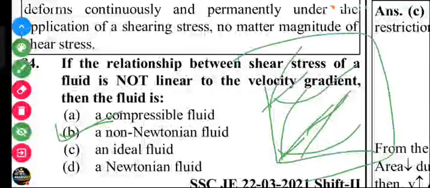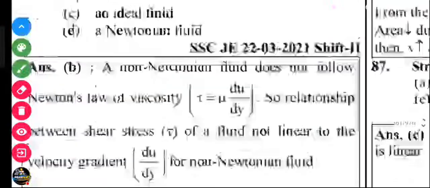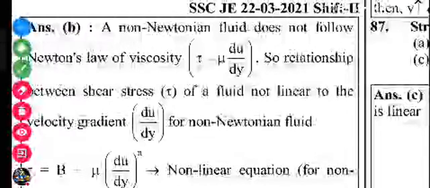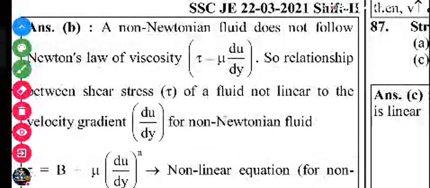This is the graph. See the answer. Non-Newtonian fluid does not follow Newton's law of viscosity. So the relationship between shear stress and velocity gradient is not linear for a non-Newtonian fluid.